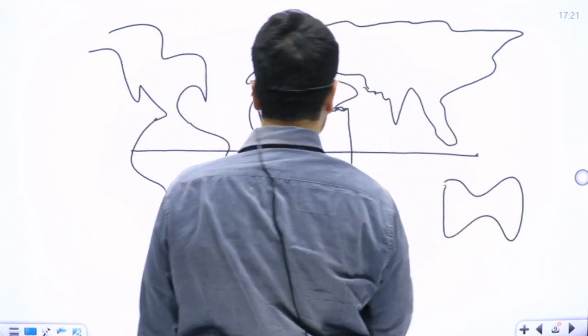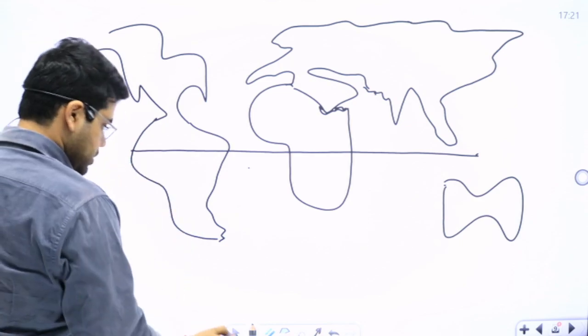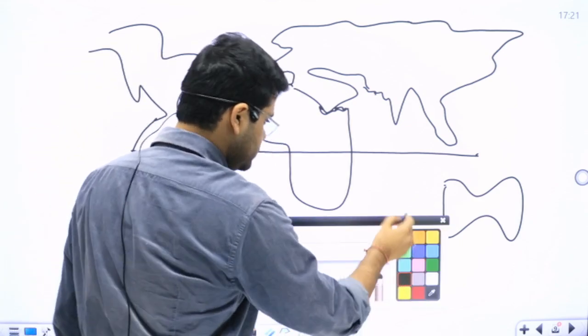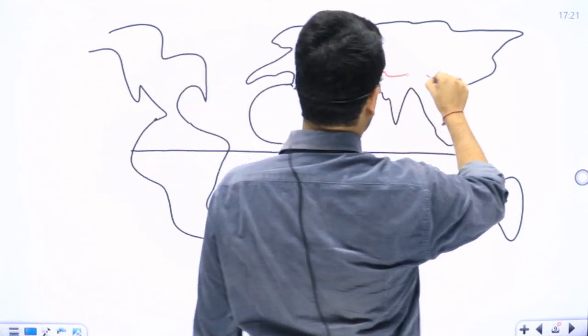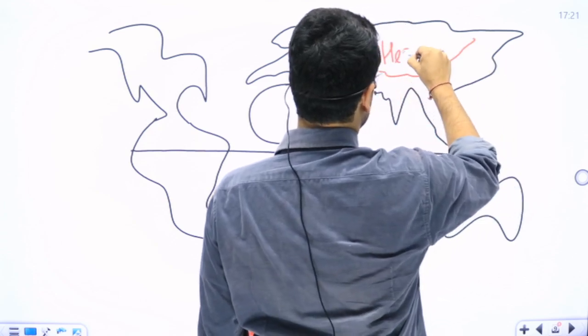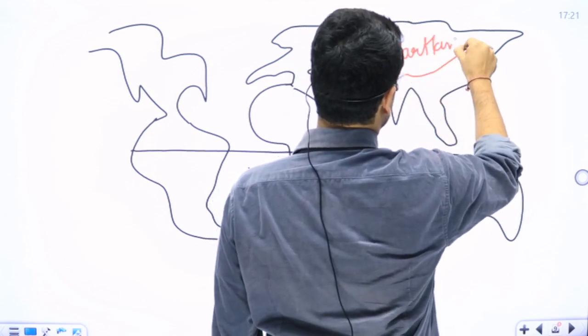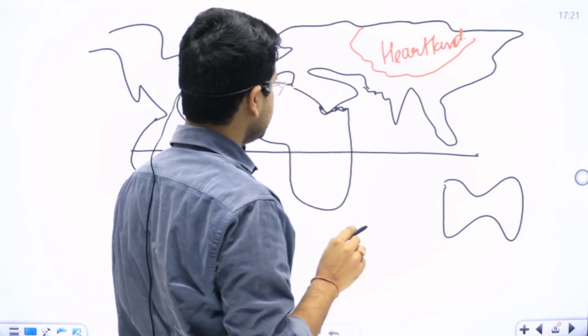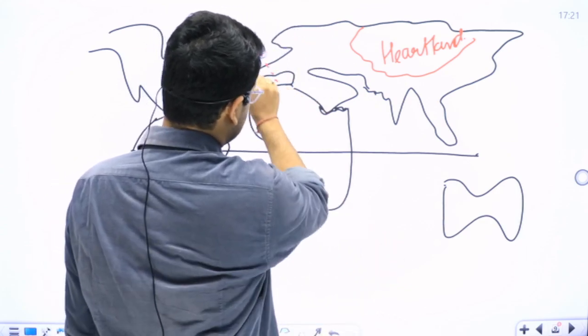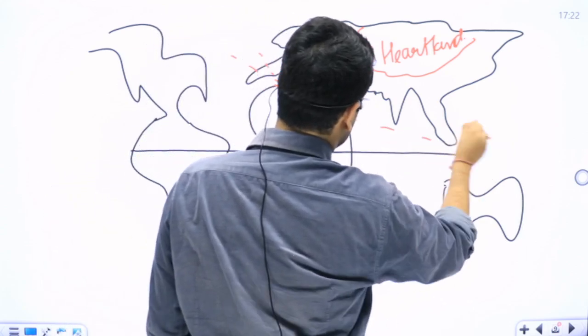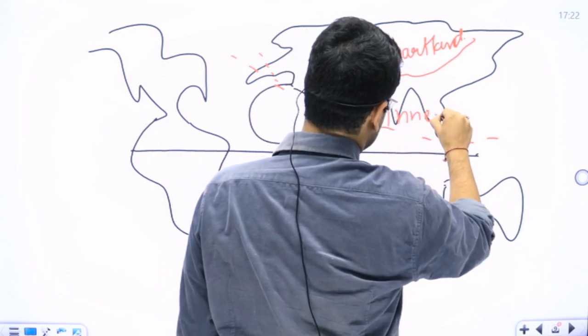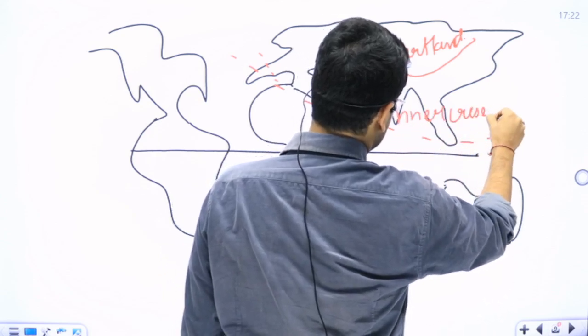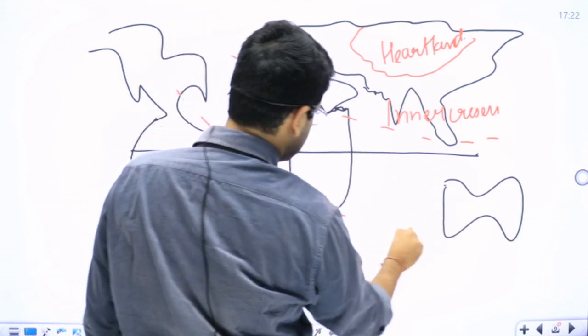Okay, this is the world map. This region is somewhat Heartland. This region is Heartland, okay, this whole part. Okay, this part is the Inner Crescent, and this outer part is the Outer Crescent.